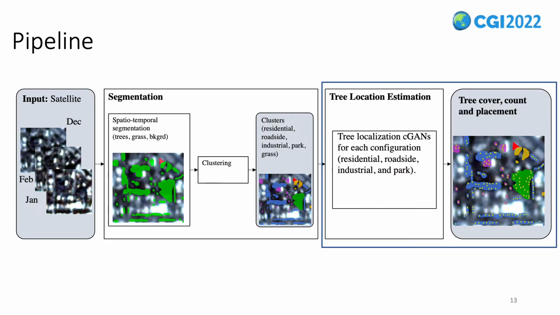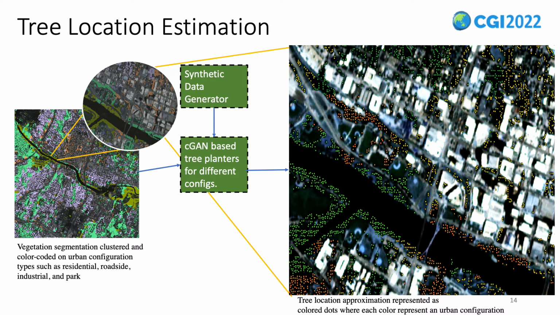Now we focus on the second part of the pipeline, which is localization or tree location estimation. In this step, we take the outputs of the previous step as input. Recall that the output of the previous step was 4 configurations of the segments. In this step, we train one conditional generative adversarial network or conditional GAN for each configuration.